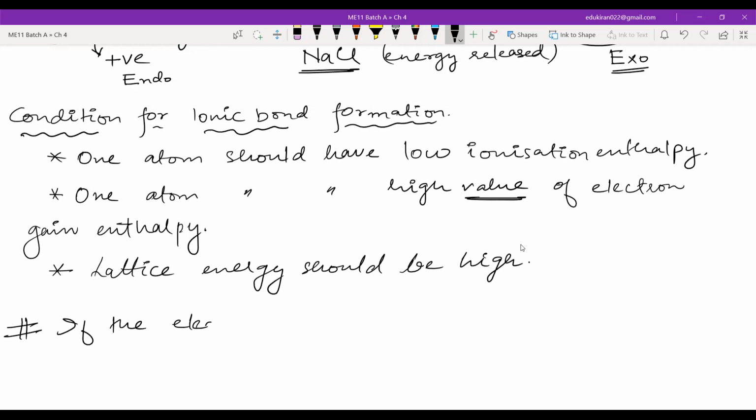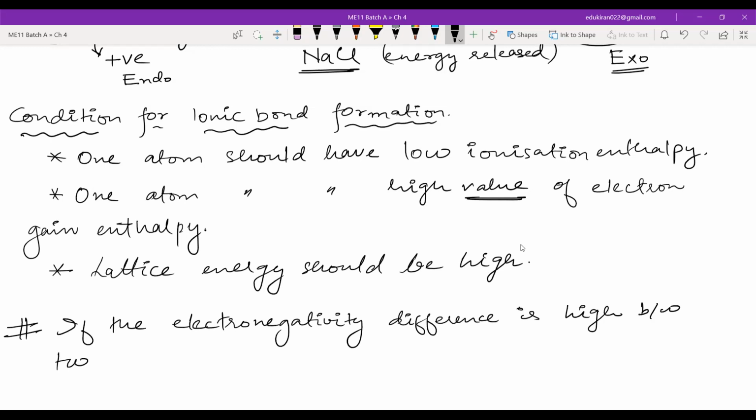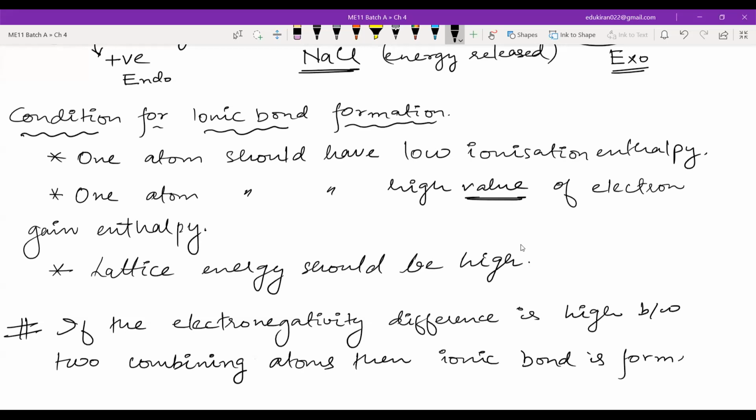Now that qualitative idea is that if the electronegativity difference is high between two combining atoms, then an ionic bond is formed.